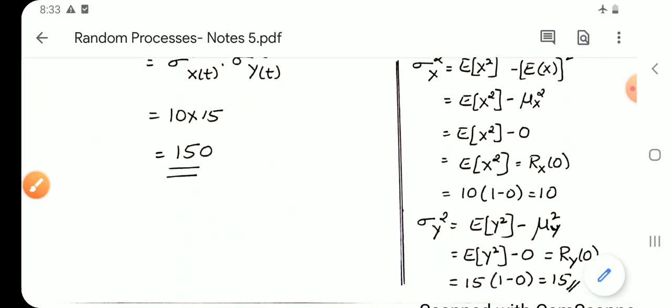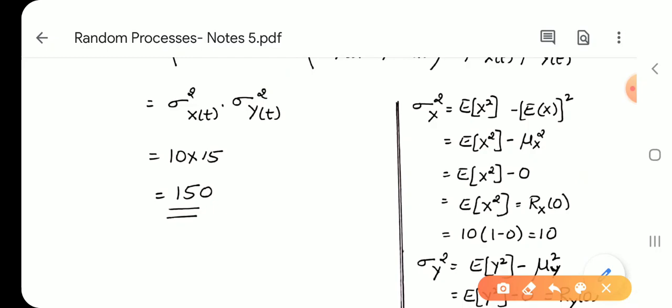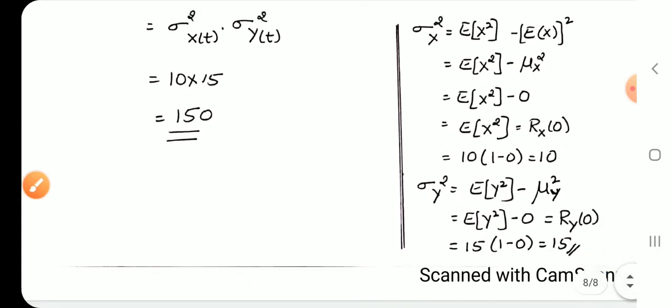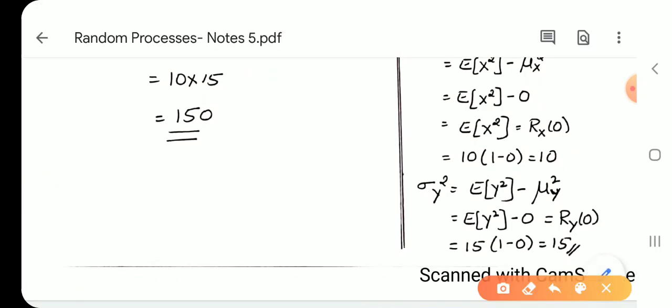Variance is equal to E of x square minus E of x whole square. That is E of x square minus mu_x, which is 0. So E of x square is R_x(0). We have the definition for R_x: 10 into (1 minus mod tau by tau_n). Tau is 0, so 1 minus 0, which is equal to 10. Similarly, if you find sigma_y square, you will get the value 15. So 10 into 15 gives 150.